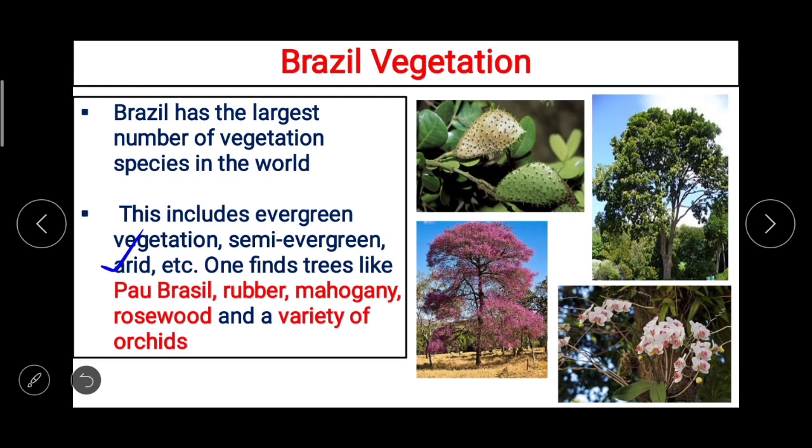One finds trees like pau-brasil, rubber, mahogany, rosewood, and variety of orchids. So these are the names of the plants which you can easily find there in the Brazil.